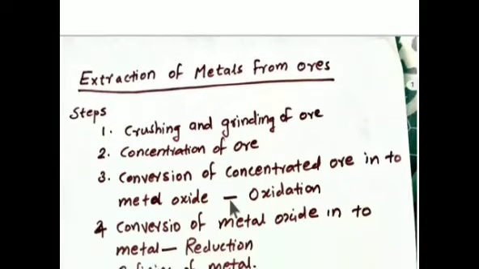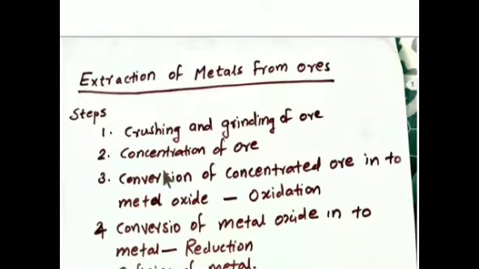A brief description. The extraction of metal from its ore. Example: extraction of aluminium from bauxite. Bauxite is an ore of aluminium. Extraction of zinc from zinc blende. Extraction of lead from galena. Likewise. Here we get the ore from the earth's crust, then crushing and grinding. After that we will get a powdered form of ore.